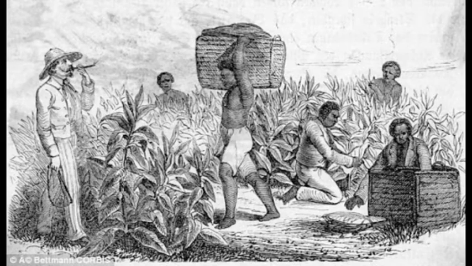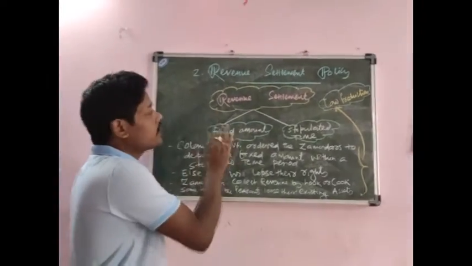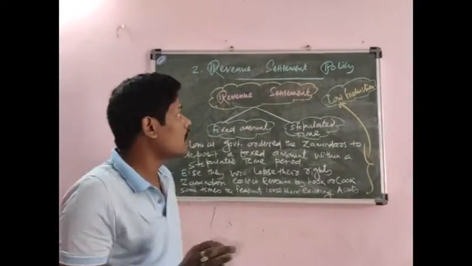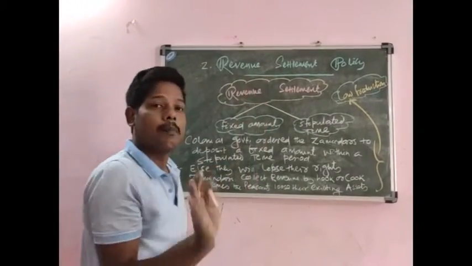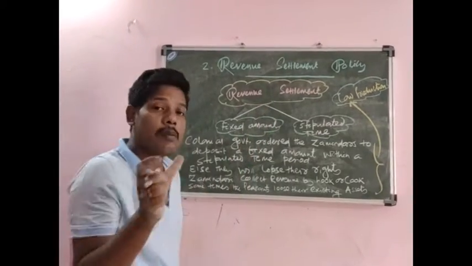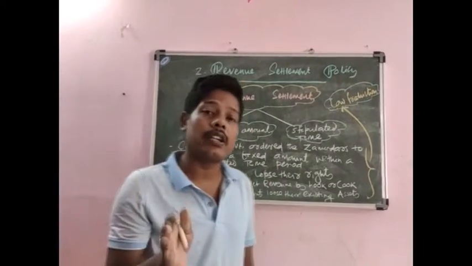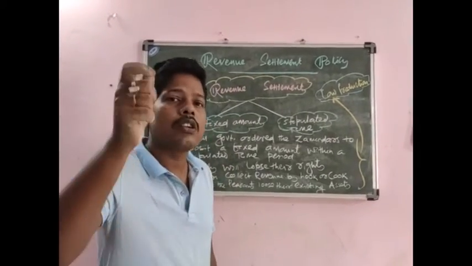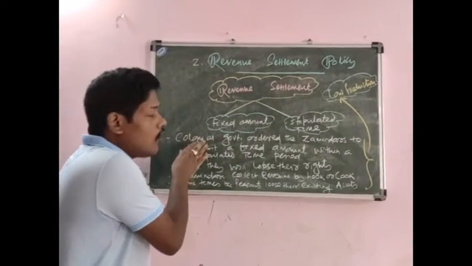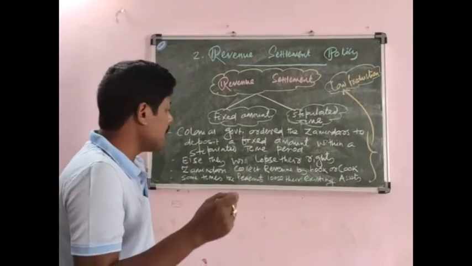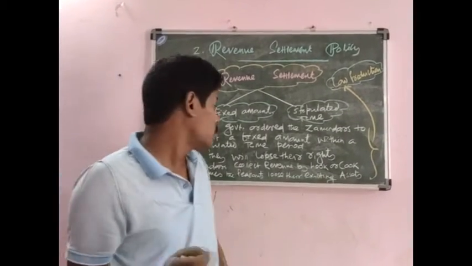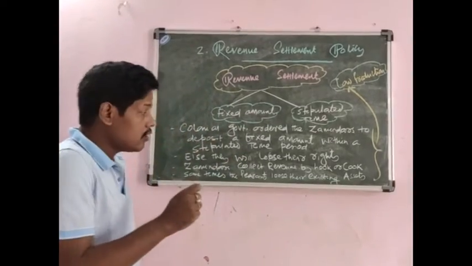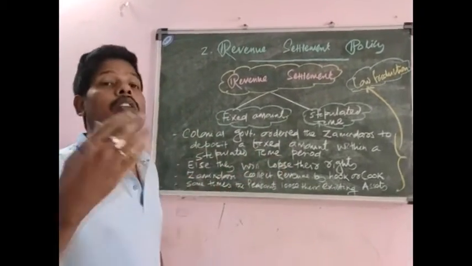Now see, the second reason for the backwardness or stagnation in the Indian agriculture sector was the revenue settlement policy. Under this policy, the British government fixed a certain amount and also fixed the time period. That means the colonial government ordered the zamindars to deposit a fixed amount within a stipulated time period, else they would lose their rights over the land.